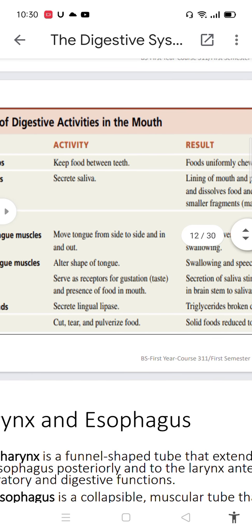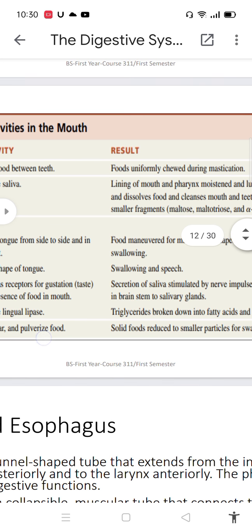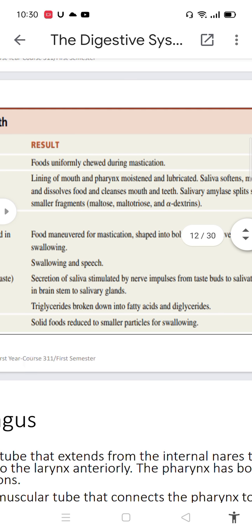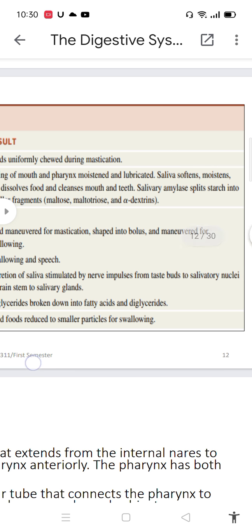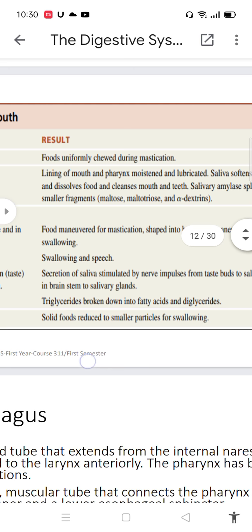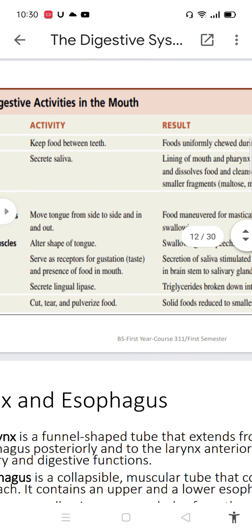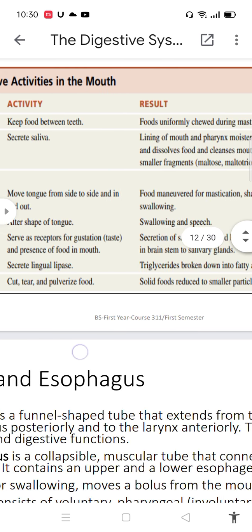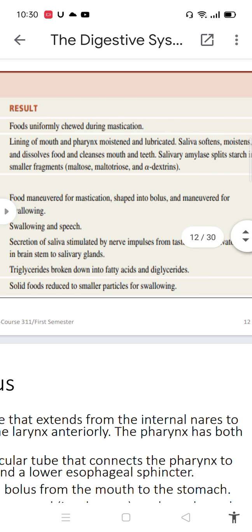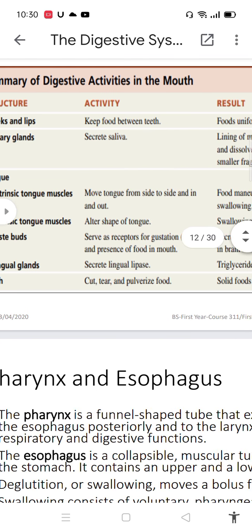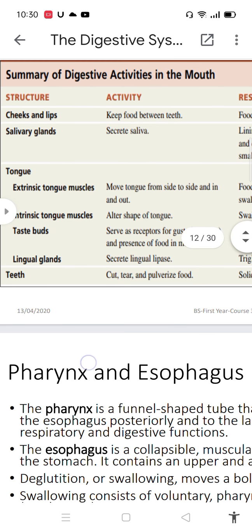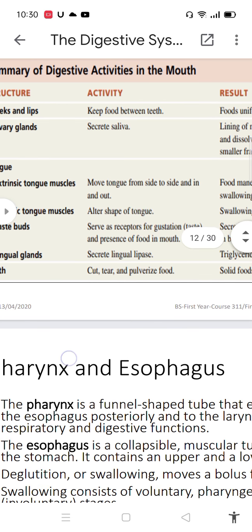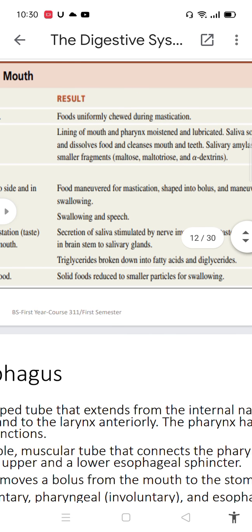Taste buds serve as receptors for gustation, taste, and presence of food in the mouth. Secretion of saliva is stimulated by nerve impulses from taste buds to salivary nuclei in the brain stem to salivary glands. Lingual glands secrete lingual lipase, and triglyceride is broken down into fatty acids and diglyceride. And the last one is teeth, which cut, tear, and pulverize food. Solid foods are reduced to smaller particles for swallowing.